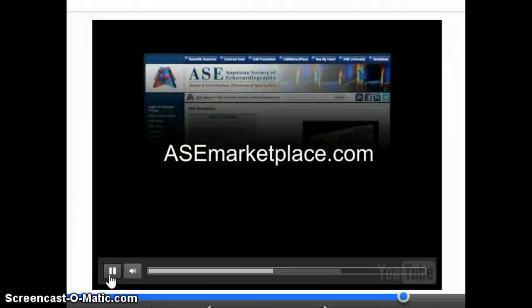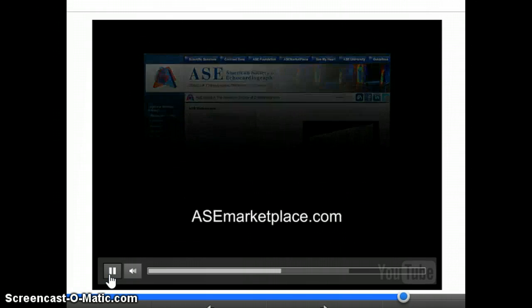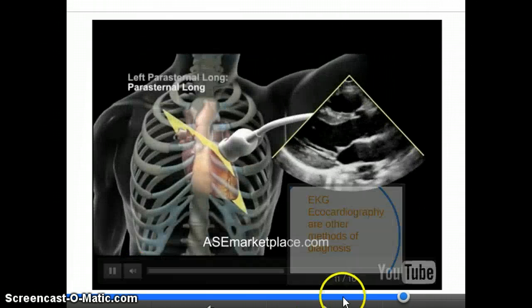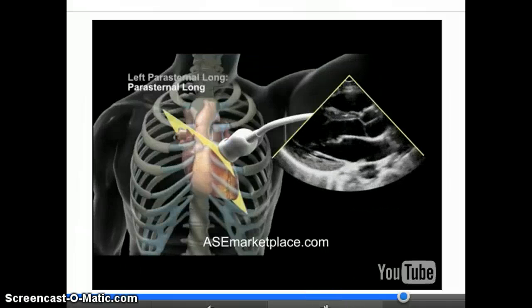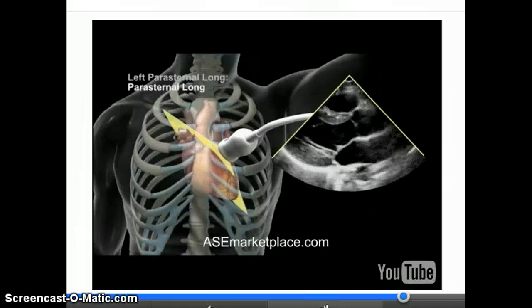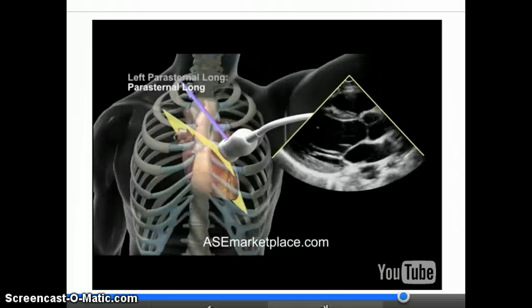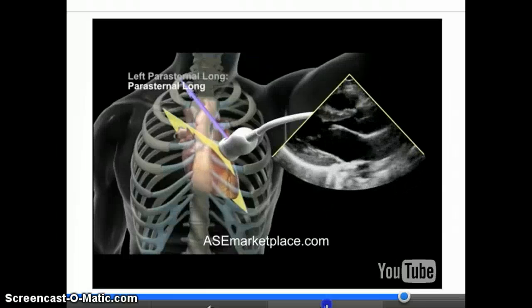Please enjoy this clip from the DVD and be sure to visit asemarketplace.com for more information. The first view is simply called the parasternal long view. To acquire this view, the transducer indicator is aimed to face the patient's right.